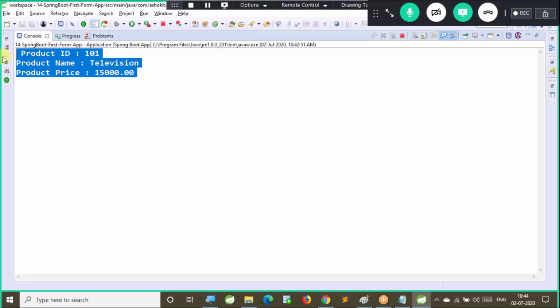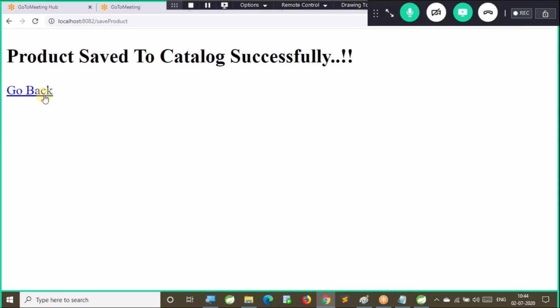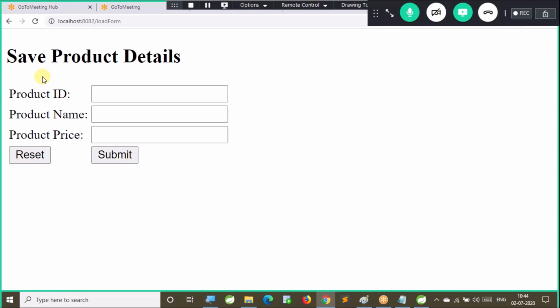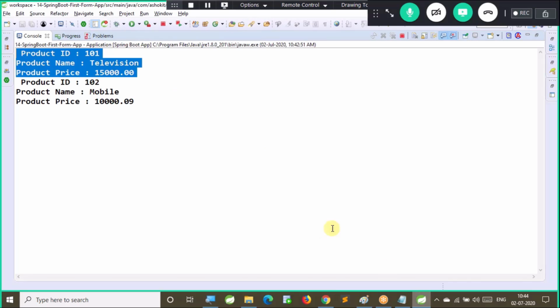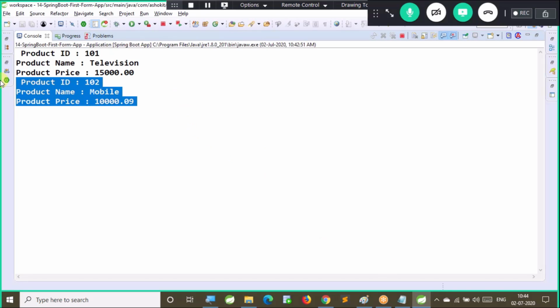Now click on this hyperlink, go back. We are able to come back to our previous form. Now let me enter 102. Mobile price is some 10,000. Click on submit. Product saved to catalog successfully, go back. Now go to the console. Yes, mobile data also we are able to capture. Fine. With this we are able to complete our requirement.